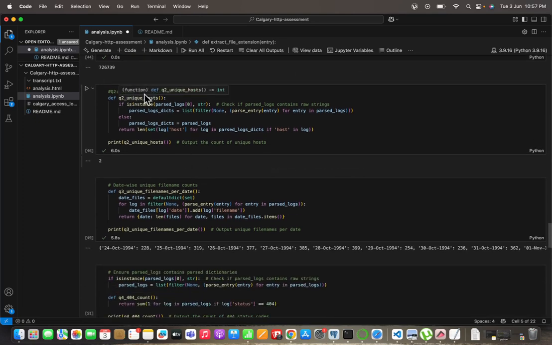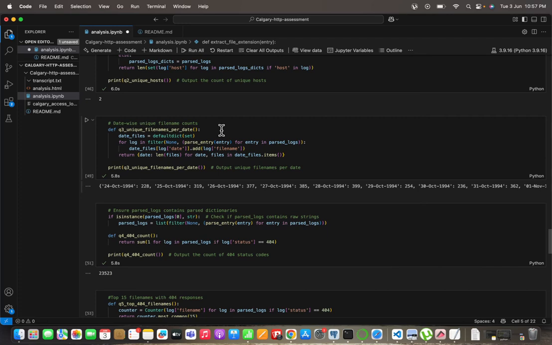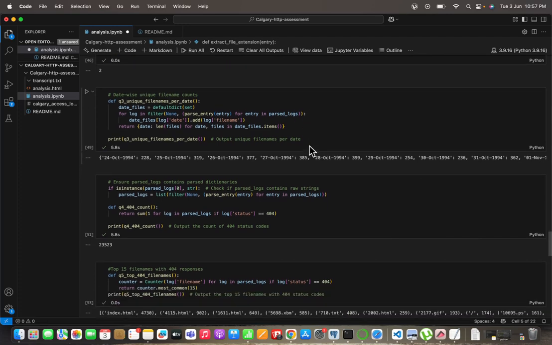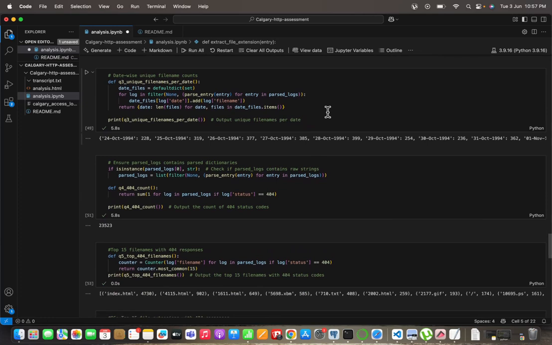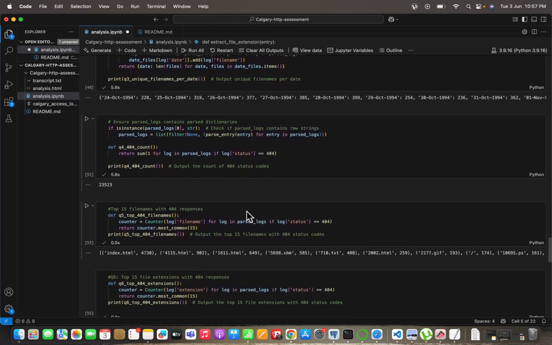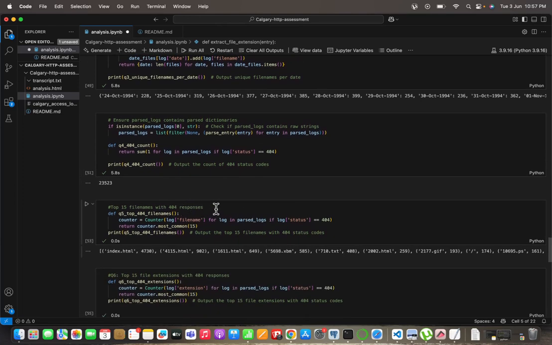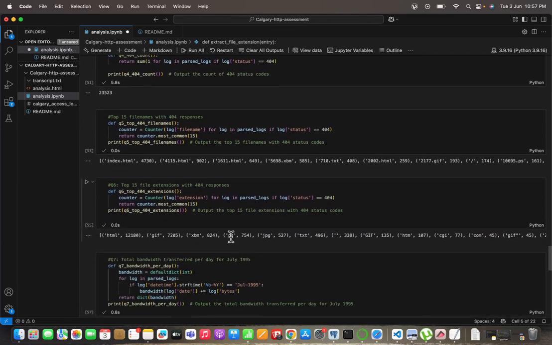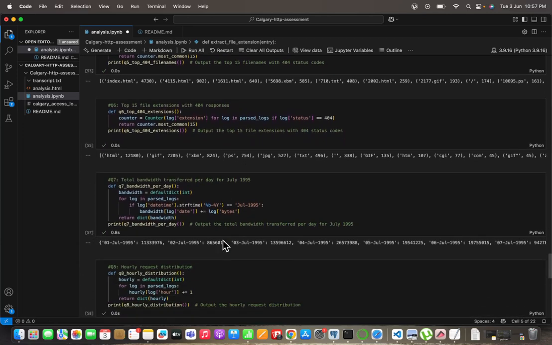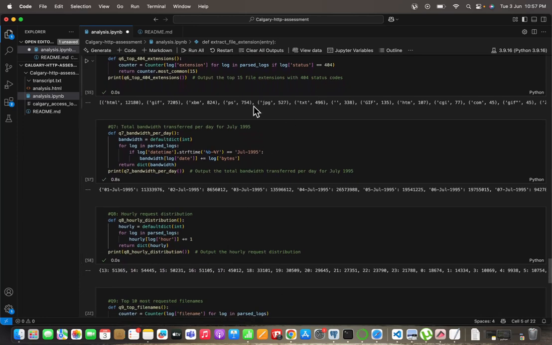The second one was the count of unique hosts. There were two unique hosts. The third was to find the unique file names per date. I checked it against the data, and there was this total number of unique file names. Then the question on the top 15 file names. These were the top 15 file names in the data set. Then the top 15 file extensions where the status was 404.